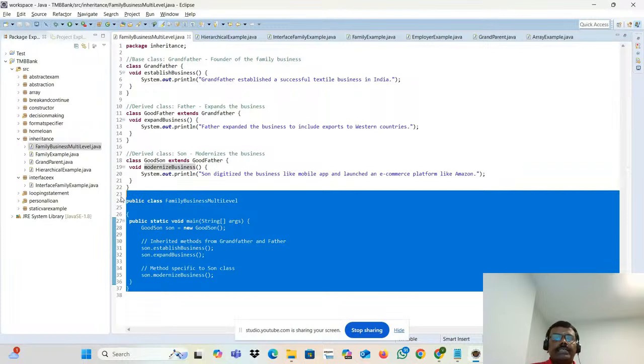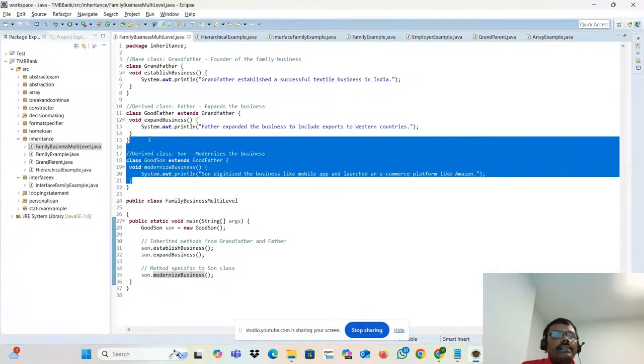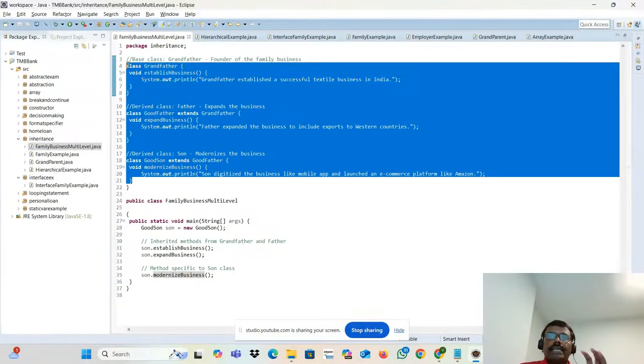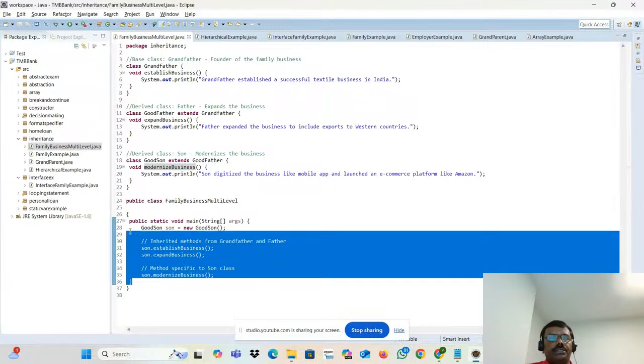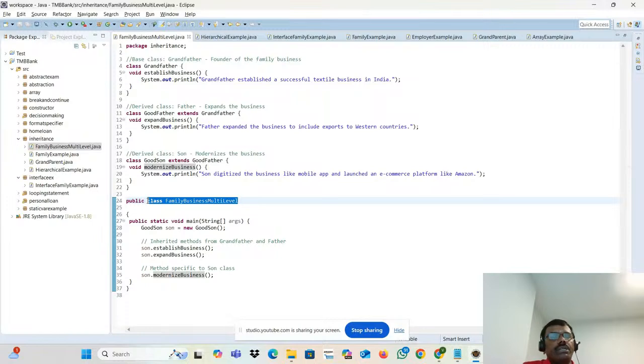But best practice is don't do any extension at the operational level. If you want, it will work. All the classes and objects you are just creating inside the main and performing the actions. So no need to do the extension.